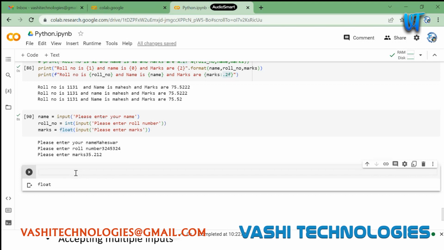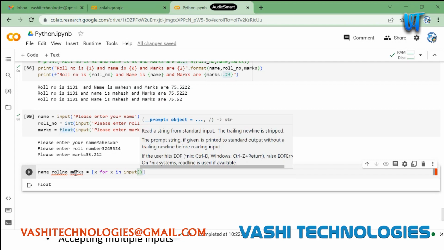And also we have multiple inputs, right? Let's say I need to accept all this in a single line. What can I do here? This is a tricky one.